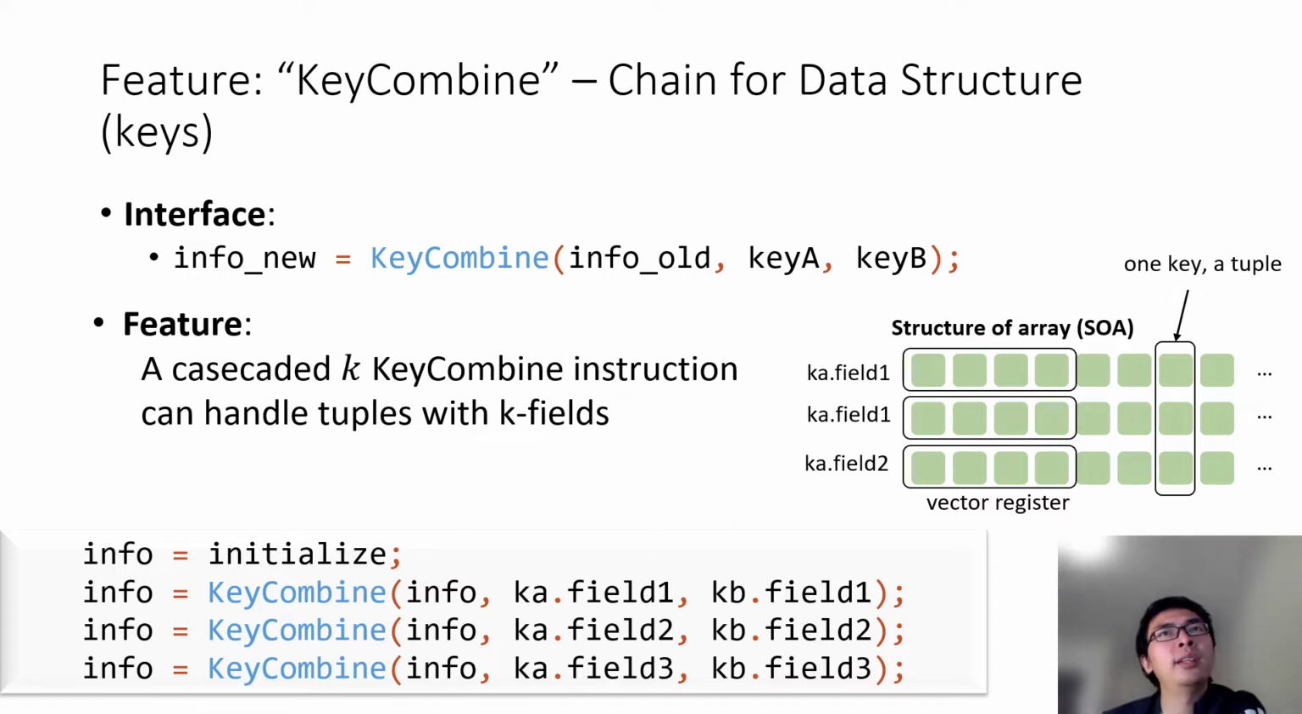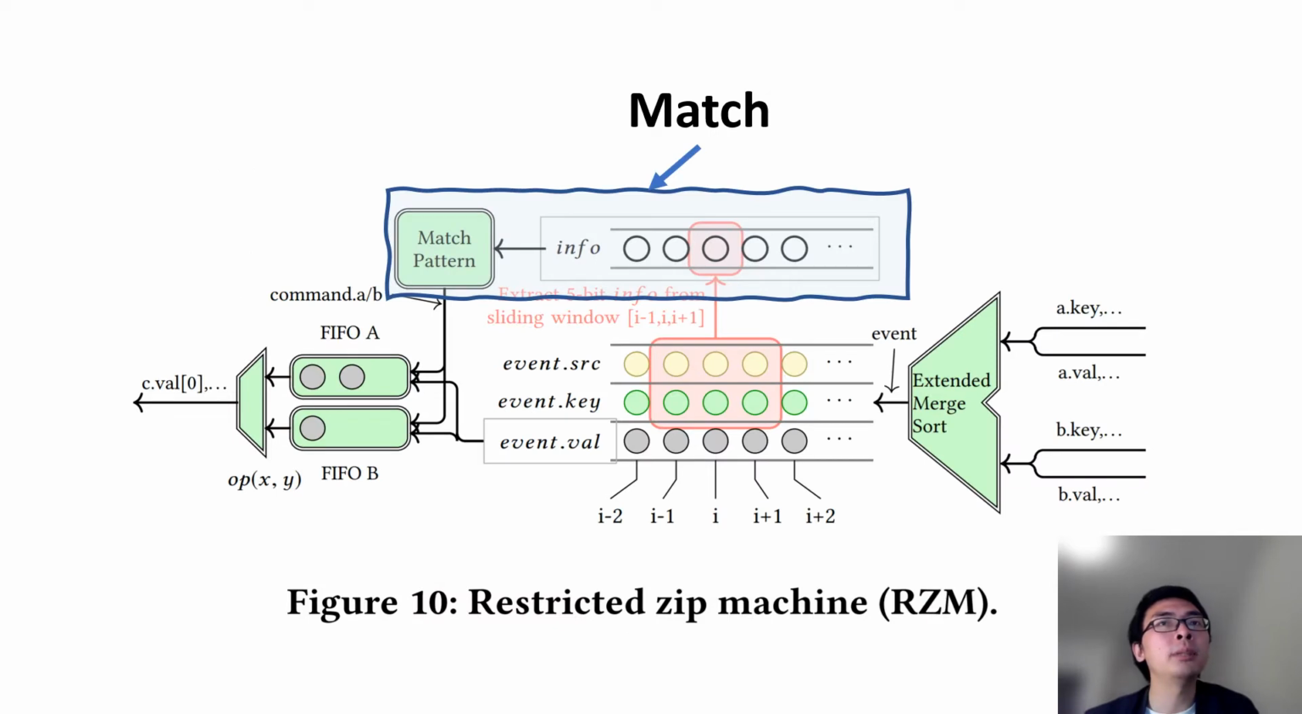We can use a cascaded sequence of KeyCombine, one field at a time, starting from the most significant field to the least significant field. The second SIMD primitive is match. It looks up the table in parallel to generate commands.